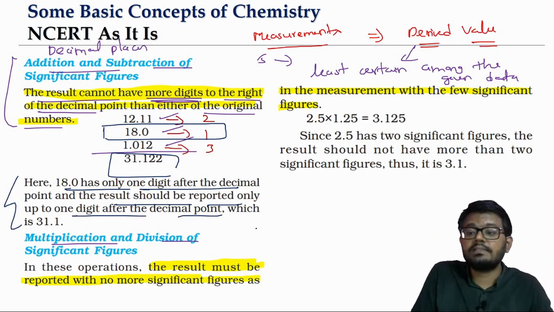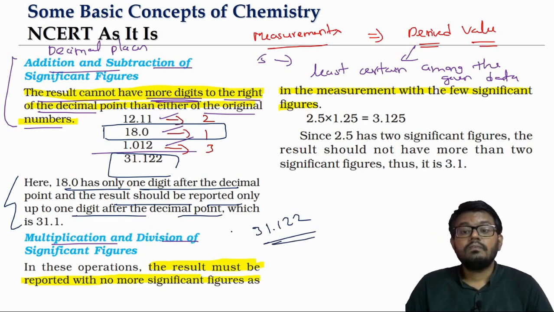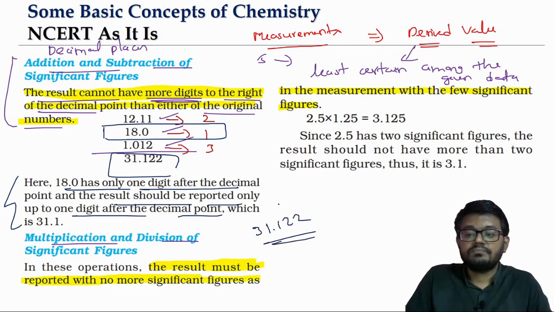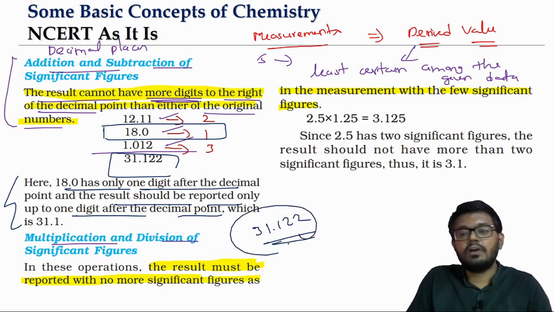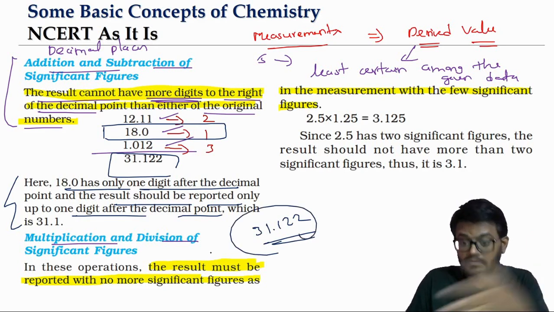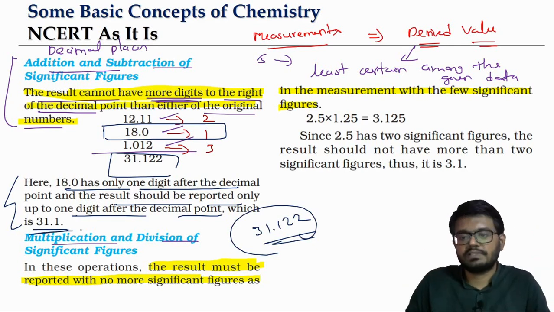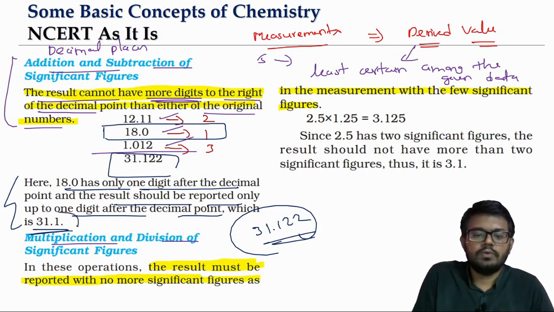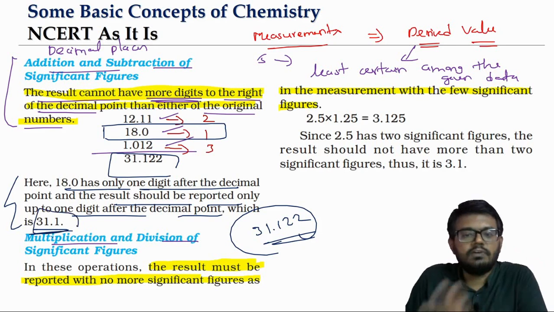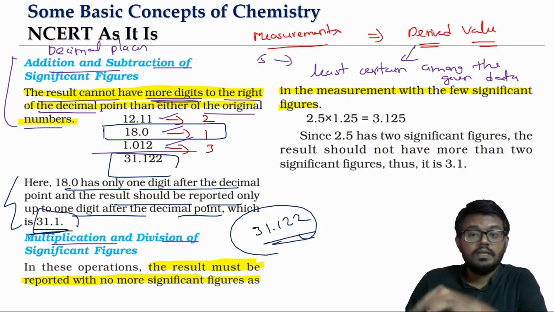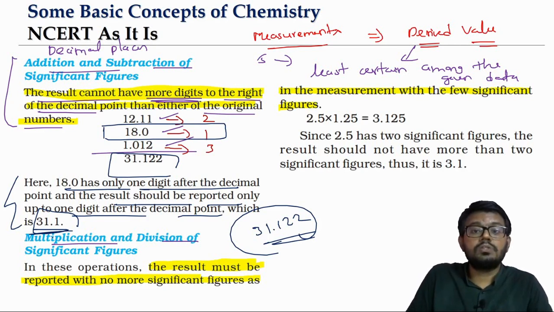So how do we get this? See, we are getting 31.122, right? We'll say we can round it off to just one decimal. How do we round it off? Already we have some understanding about it, but we'll see how we do the round off. There are some rules for the rounding off of numbers. When you round it off to just one decimal place, what is the value we are going to get? 31.1. Just make a note of it. We will see the same example when we discuss the rules for the rounding off.